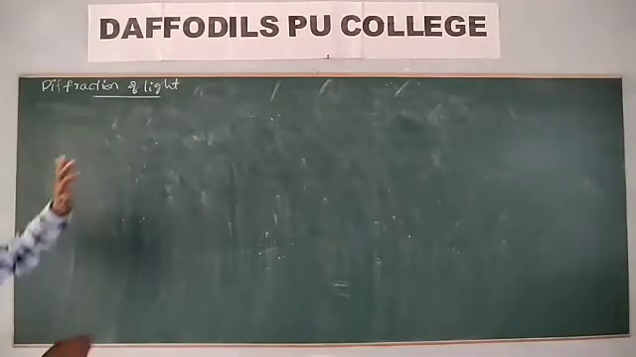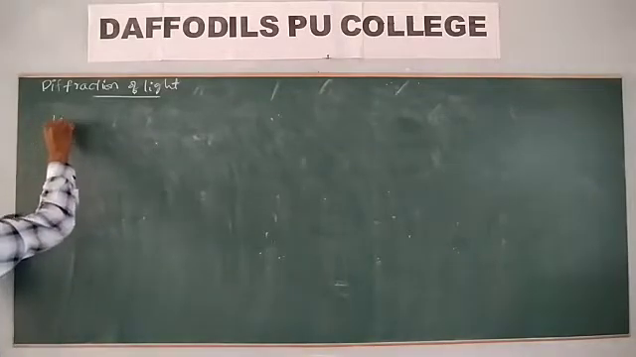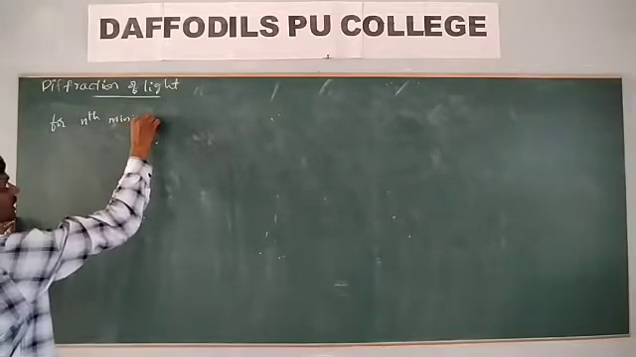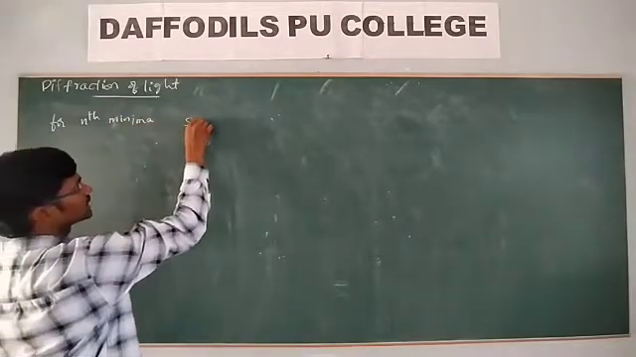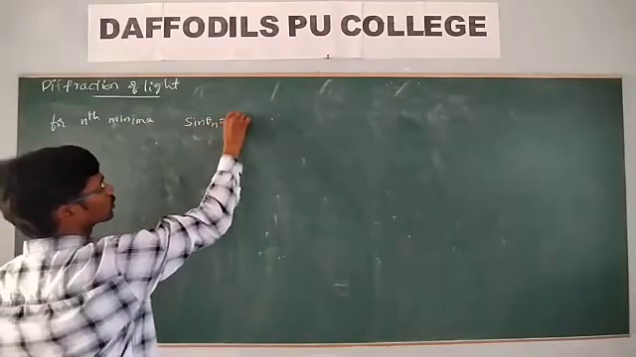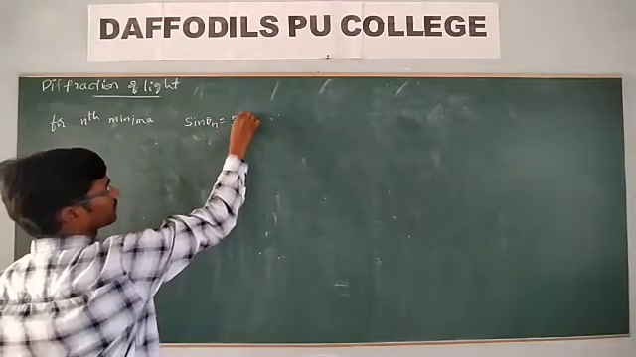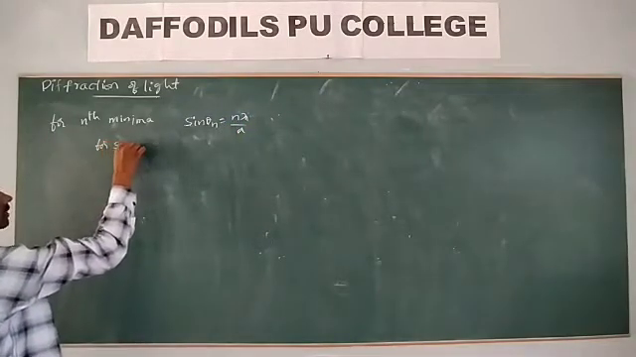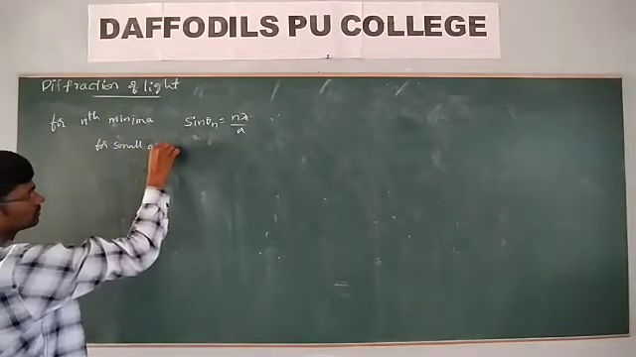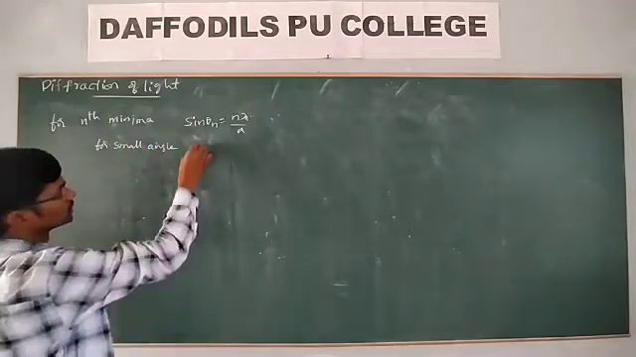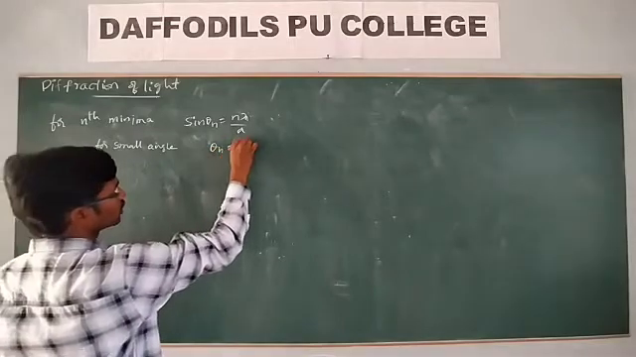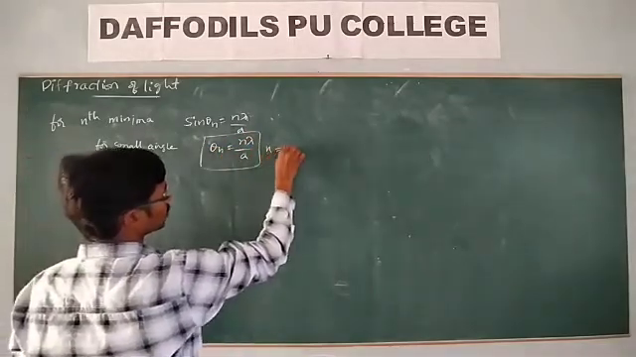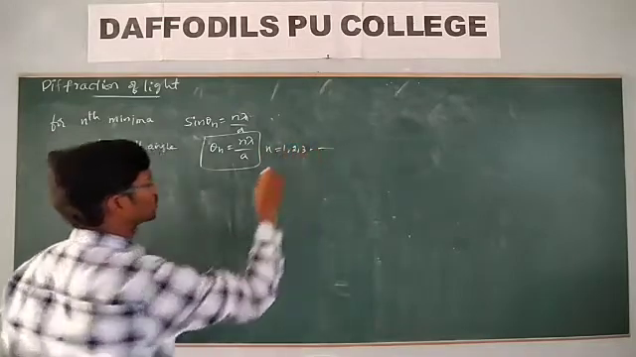So then we have derived that for the nth minima, what is the condition? sin theta n is equal to n lambda by a. For small angles, when the angle of diffraction is small, what do you take? Theta n is equal to n lambda by a, where n is equal to 1, 2, 3 and so on.